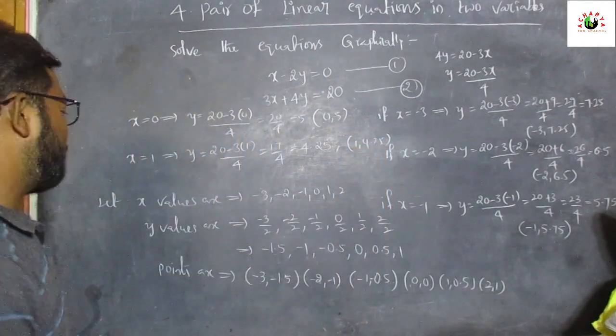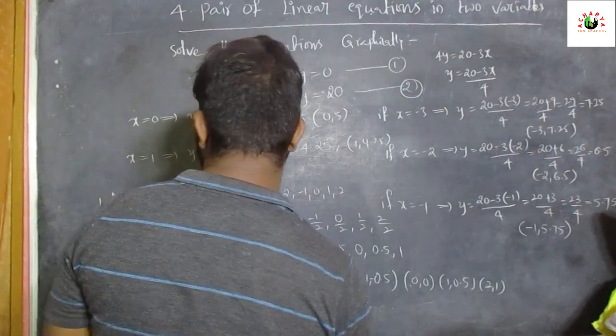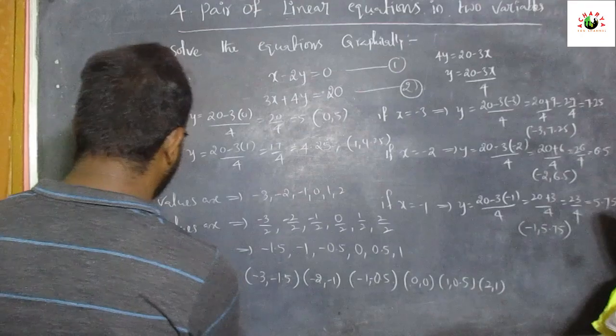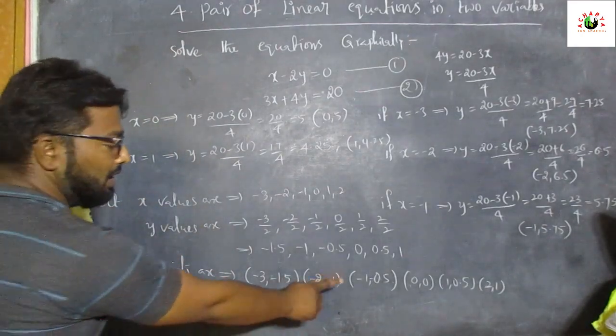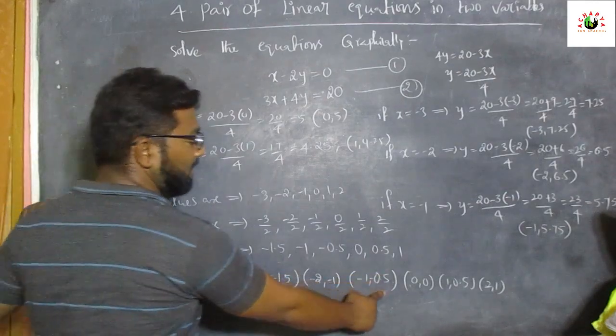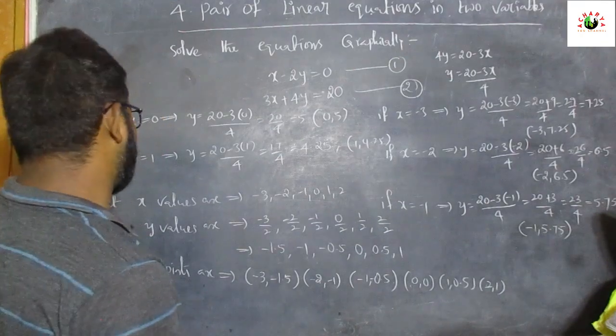If x is equal to 2, here we already know the points of the first equation: minus 3 minus 1.5, minus 2 minus 1, minus 1 minus 0.5, 0 0, 1 comma 0.5 and 2 comma 1.